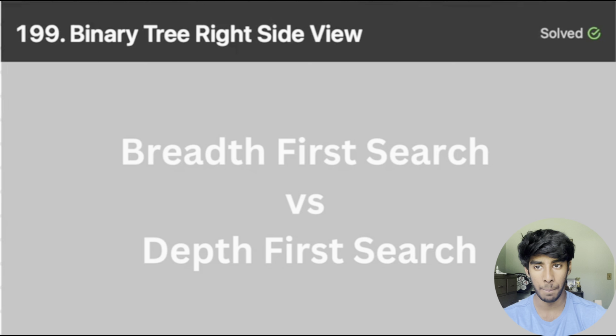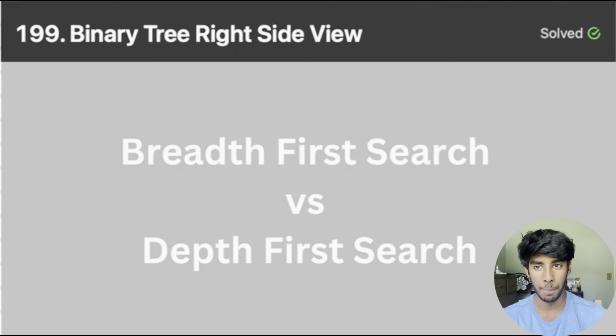So this is us, the observer, right here. And our goal is to return all the nodes that we can see from our point of view in order from top to bottom. So in this example binary tree, we can see the nodes 1, 3, and 4, but we can't see the node 2 because it's obstructed by the node 3, and we can't see the node 5 because it's obstructed by the node 4. And then we return the 3 nodes we can see in order from top to bottom, so we return a list of 1, 3, and 4.